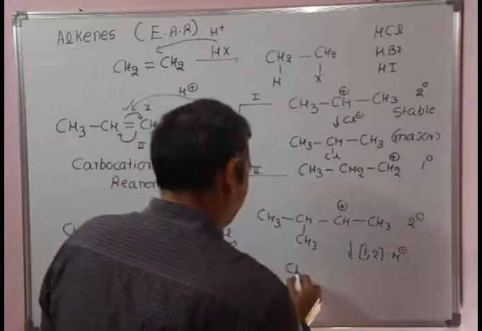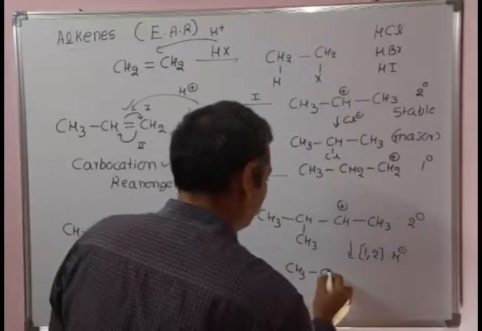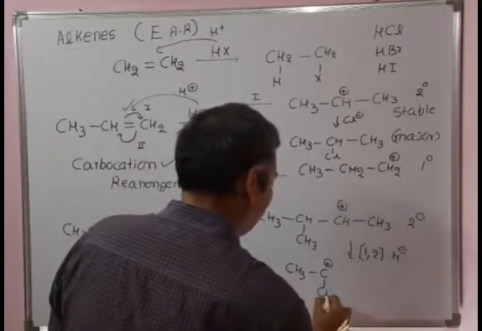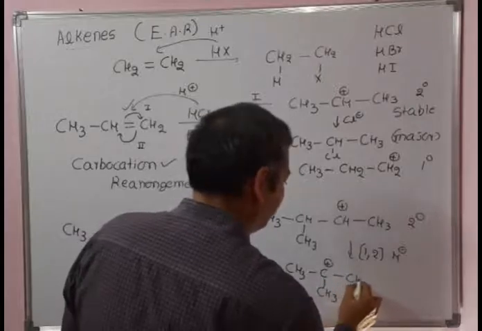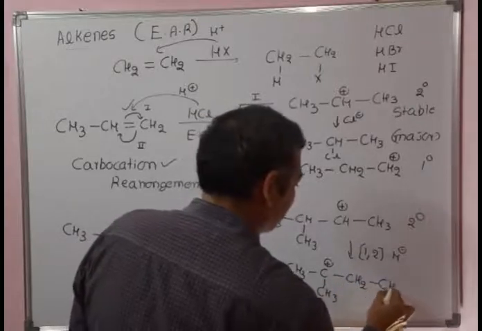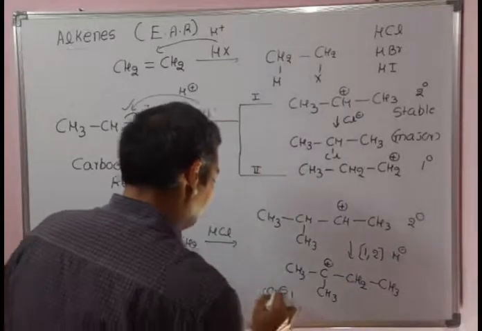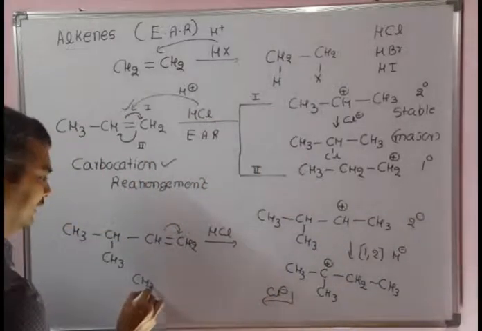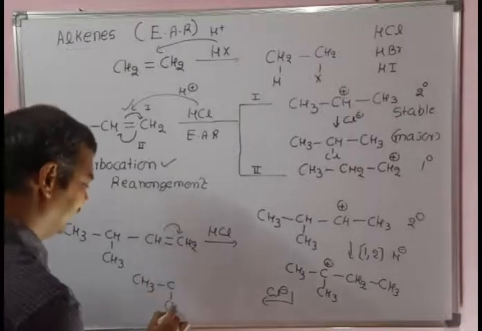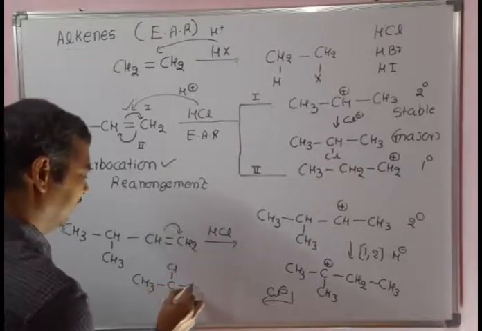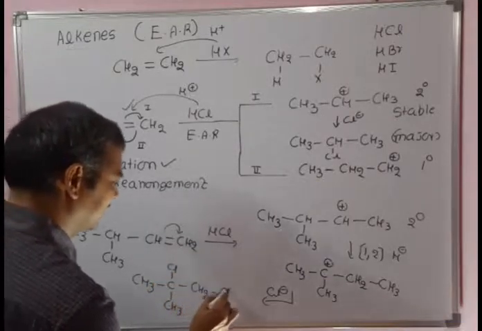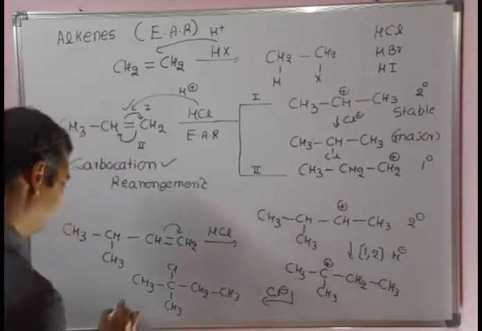After the 1,2 methyl shift, we get a tertiary carbocation, C+(CH3)2-CH2-CH3. Now Cl- will attack here, and the product obtained is (CH3)2CCl-CH2-CH3. This is the major product obtained in these reactions.